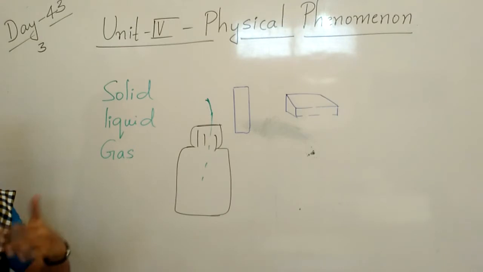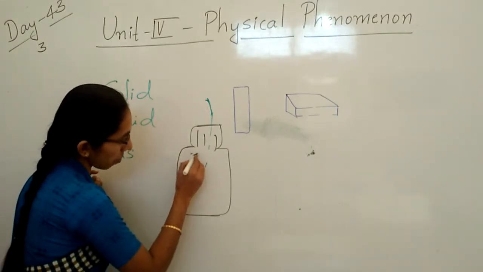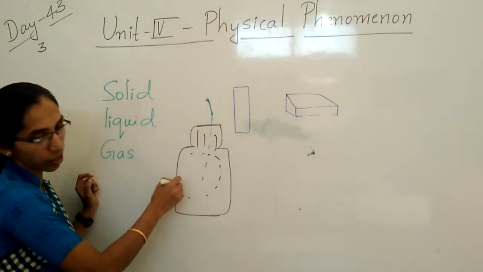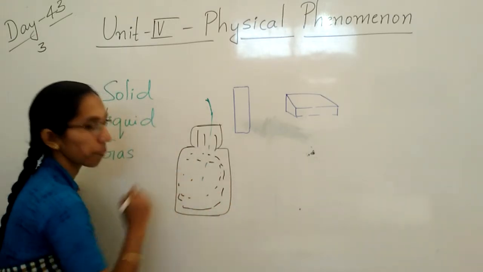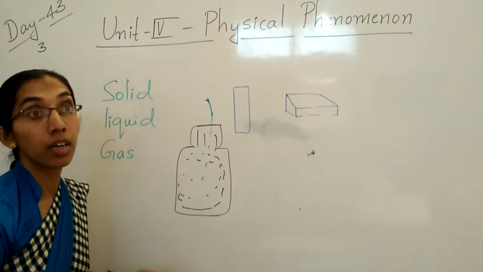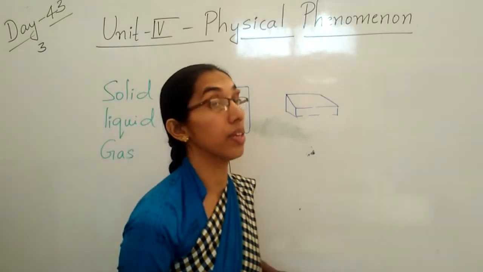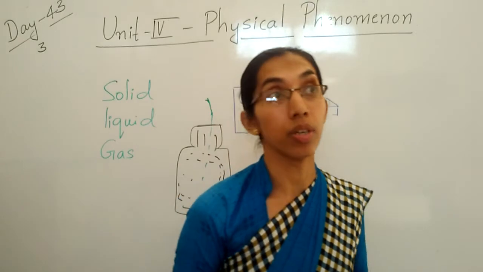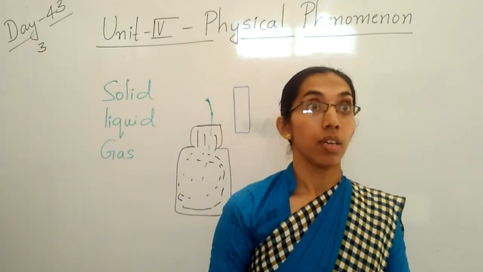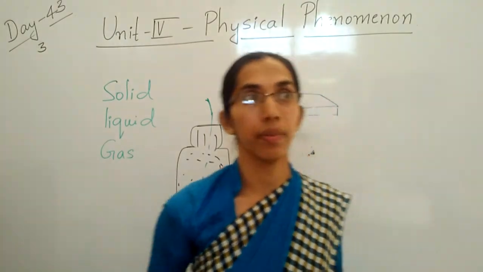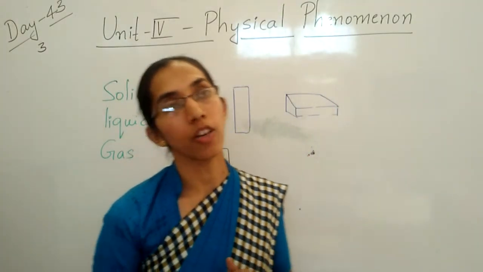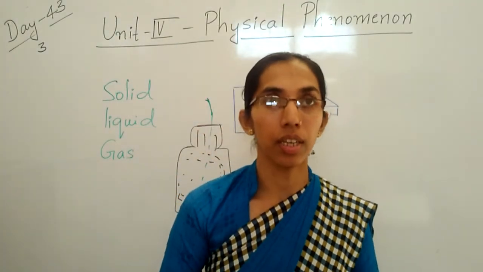So gas can flow very freely. Okay, children, it fills all the space in the container. Clear, children? You can see cylinders in the hospital if the patient is serious. For any minor or major problem, the doctor will use cylinders. What is in that? It is oxygen gas only. Clear, children?